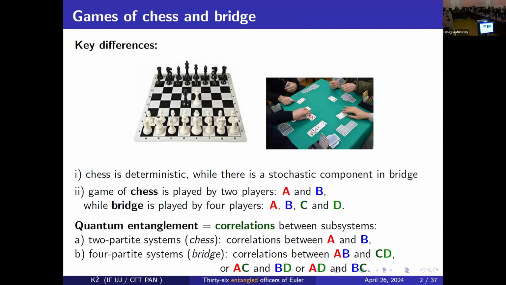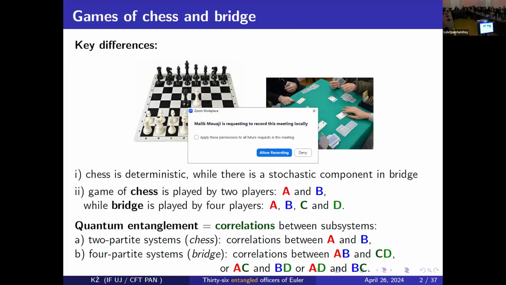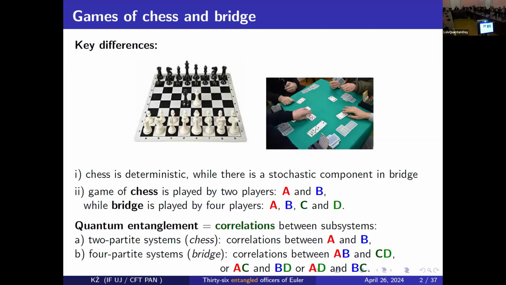Then going back to quantum problems, to quantum entanglement, I will discuss correlations. But first, correlations between two subsystems, like A and B, and later correlations between, for instance, multipartite systems, like with bridge, four-partite systems, and then I can discuss correlations between, let's say, A, B, and C, D, or AC, or AD, and so on.